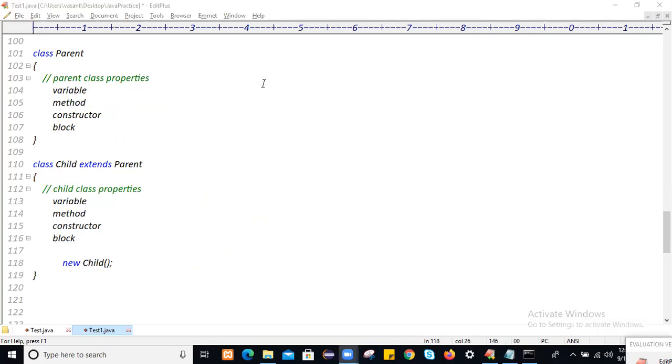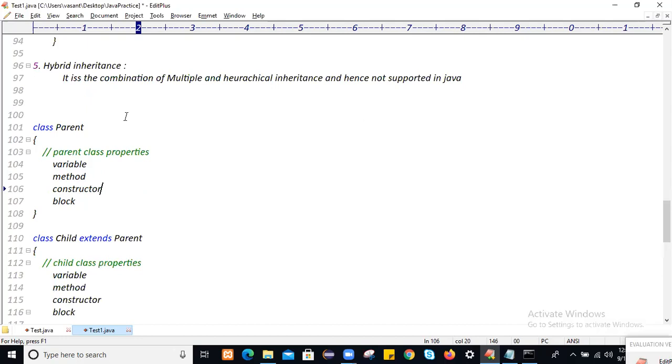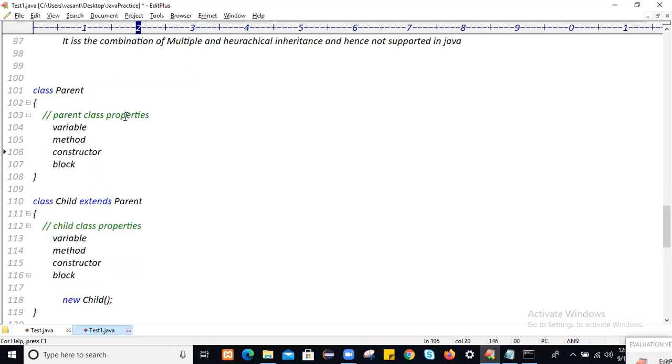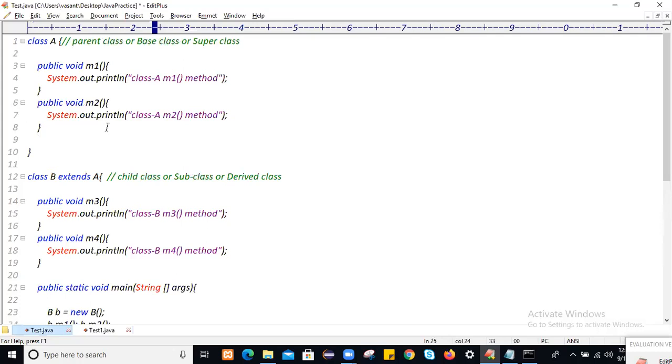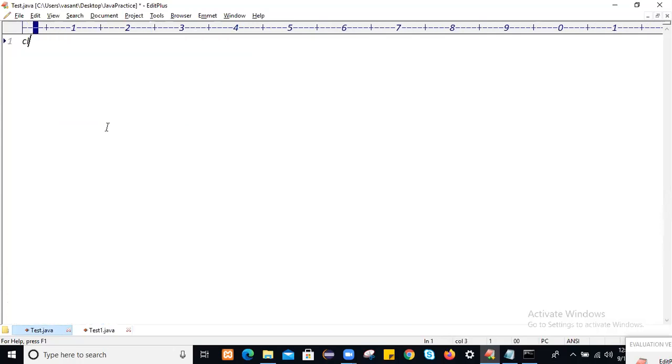Okay, let's go one by one. What is single level inheritance? What is multiple level or hierarchical inheritance, with an example. Let me define one class. We have a class, and I will say this is my parent class. Within this parent class, I will define an m1 method.